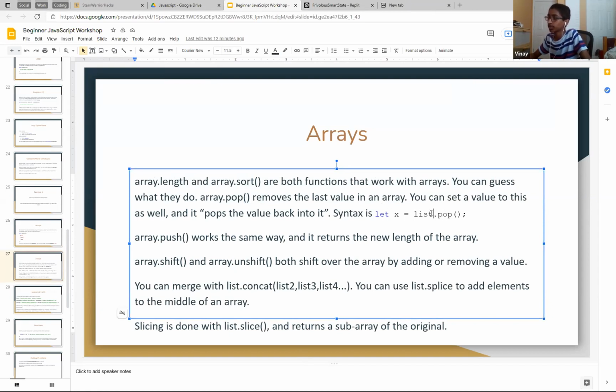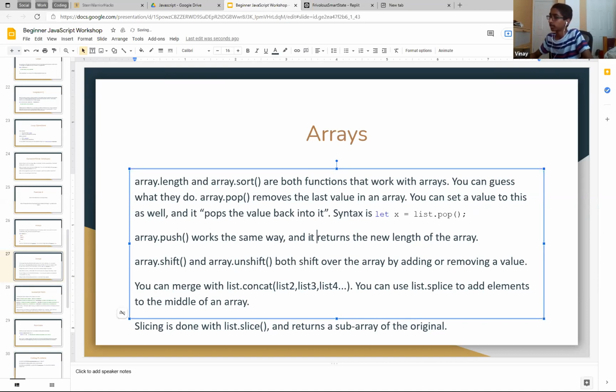If you don't understand what I mean by that, I'll give you an example. If you have 1, 2, 3, this one gets popped out. So this is the array now, and X becomes equal to 3. It pops it into that.